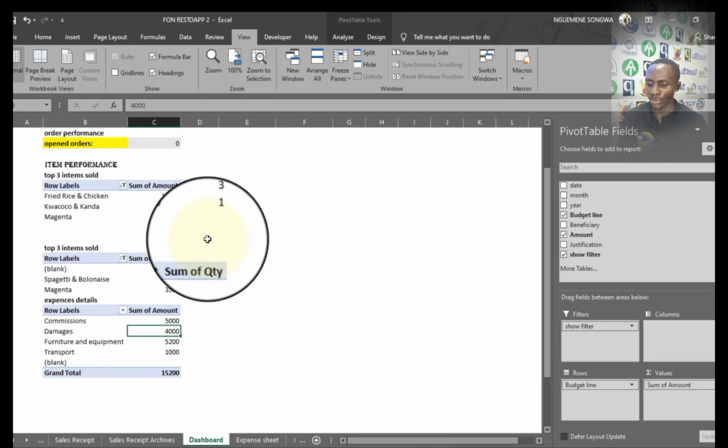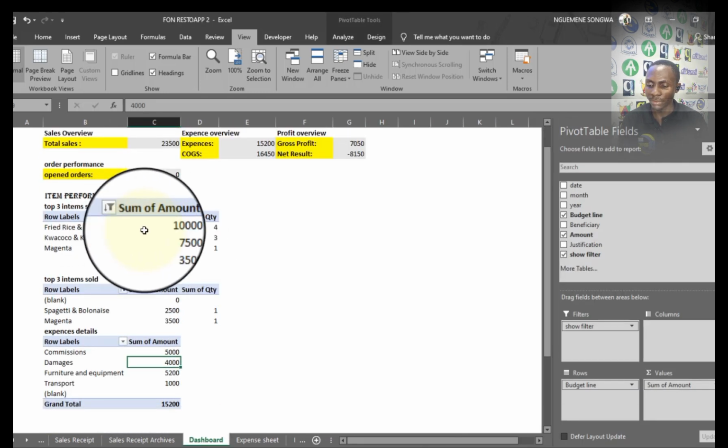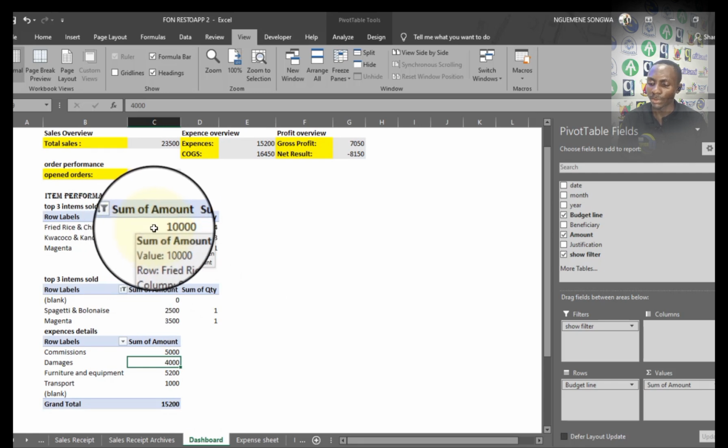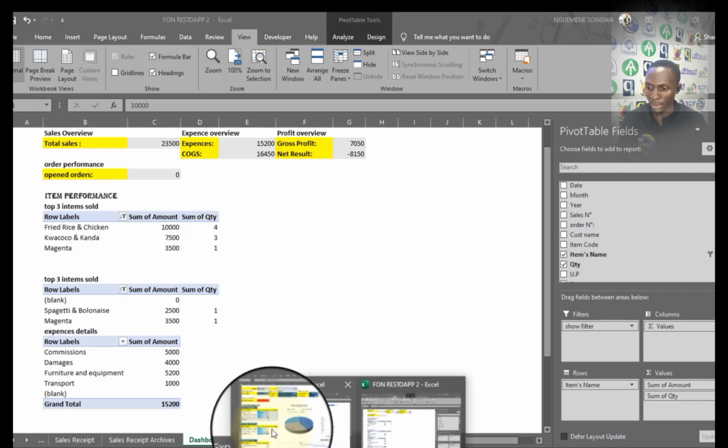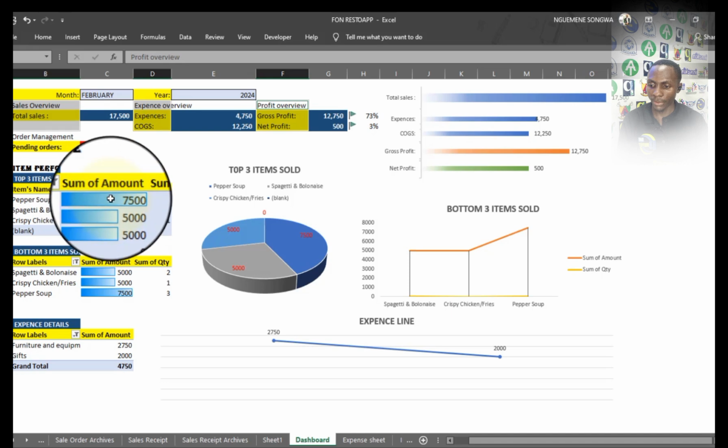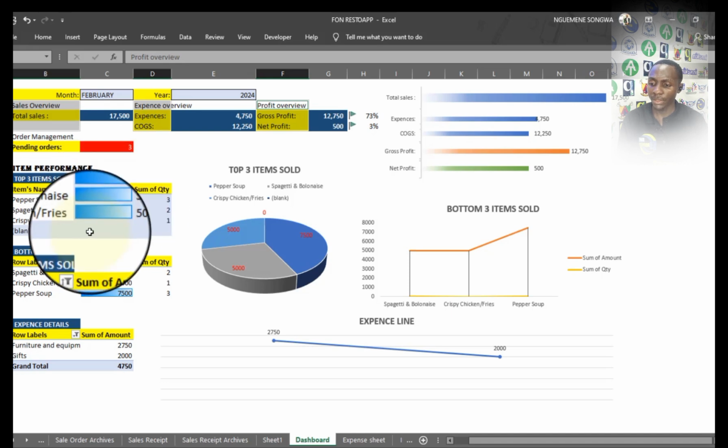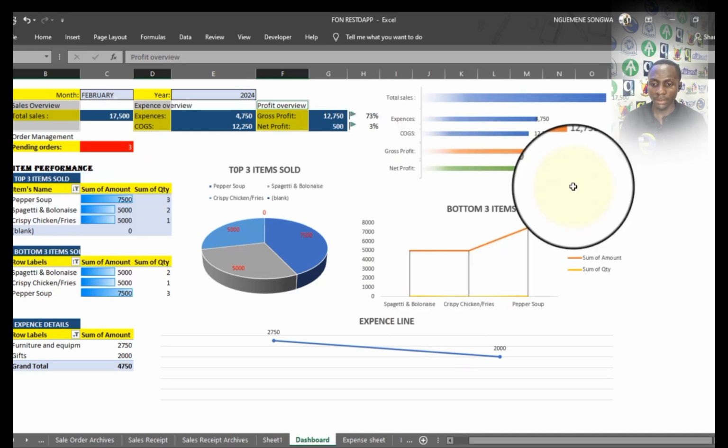I might want to, for example, have some like this. Let me just show it. Something like this, where according to the amount, we have some little bars showing by the side there.